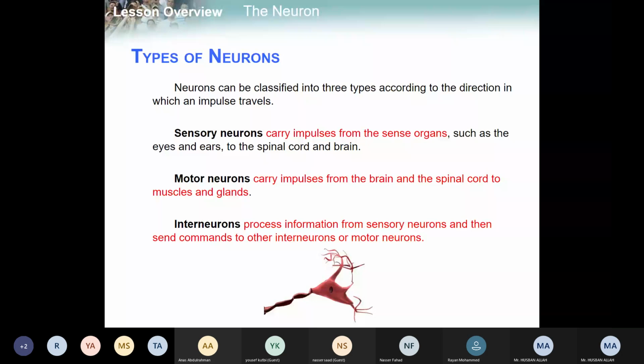For example, if you have not eaten for the last 10 hours, that signal will be generated from your stomach. That signal will go to the brain or spinal cord and stimulate it, and now you are feeling hungry. You didn't eat for the last 10 hours. So your brain will be stimulated and it will create a signal and give it back to the concerned part, and you will look for what? For food, right? To eat.